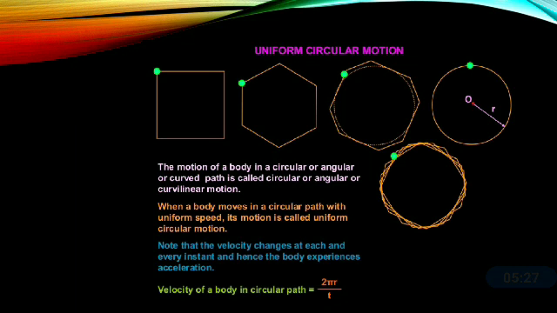Now, one thing to note down here is that the velocity changes at each and every instant, and hence the body experiences acceleration. Why does it change? It changes due to the change in direction. And the formula for the velocity of a body in a circular path is equal to circumference divided by time taken, or 2 pi r upon t.